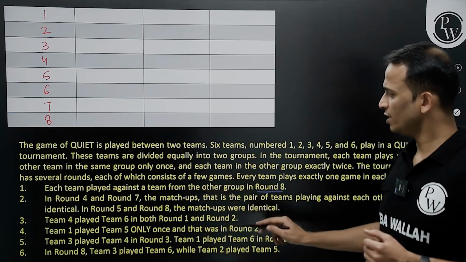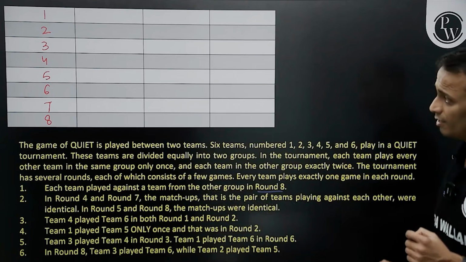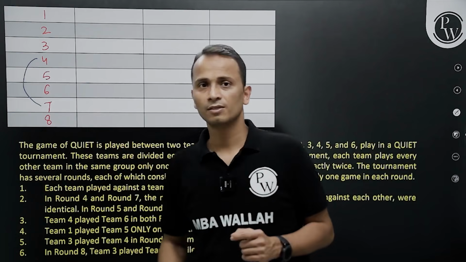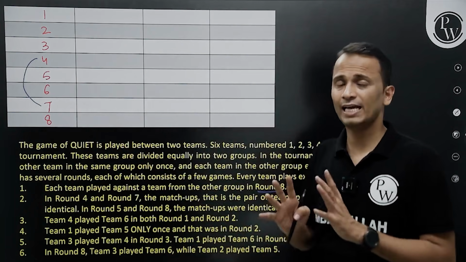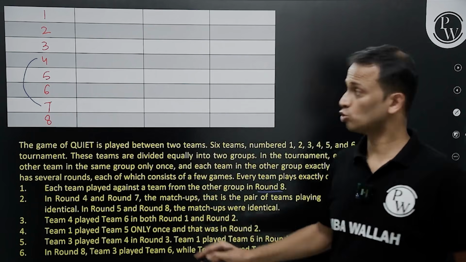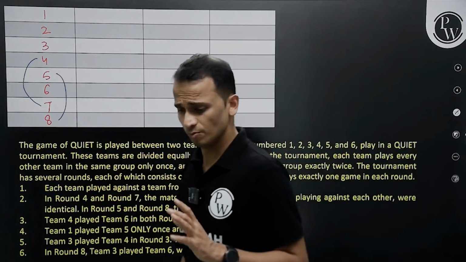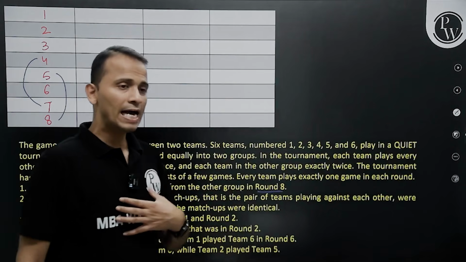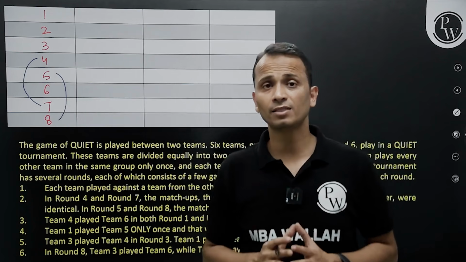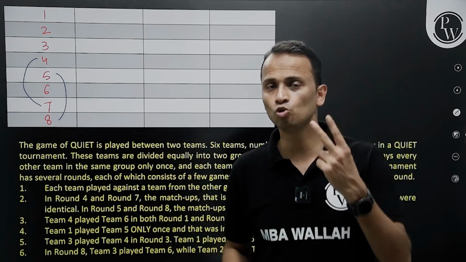Round 4 and round 7, the matchups, that is the pair of teams playing against each other, were identical. So round 4 and round 7, exactly same matches are played. The lineups are identical. In round 5 and 8, the matchups were also identical. Round 5 and 8, these are also identical. Now, understand one thing. I'll be playing with a team in the same group only one match. But I'll be playing with a team of the other group two matches.